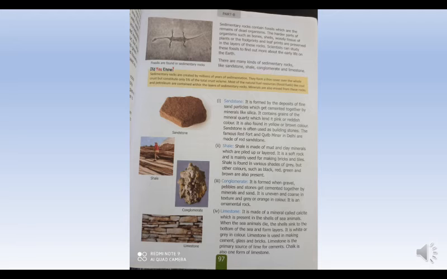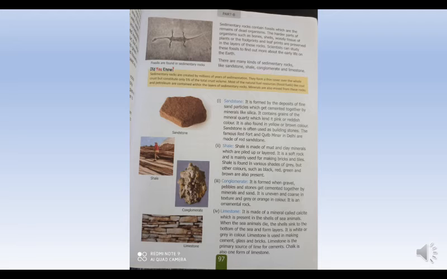Conglomerate is formed when gravel, pebbles and stones are cemented together through minerals and sand, and it is uneven, not very smooth.